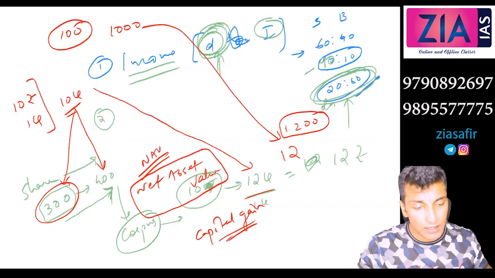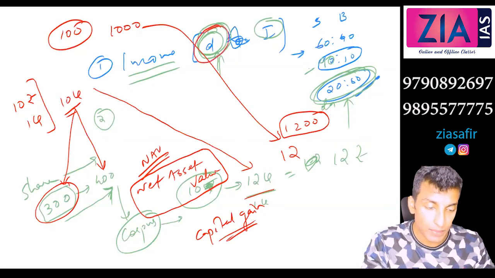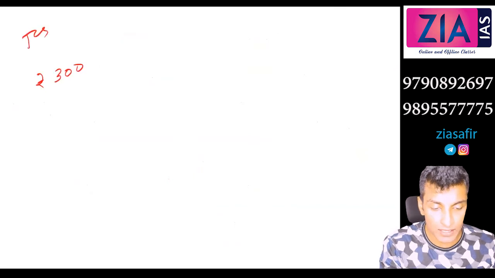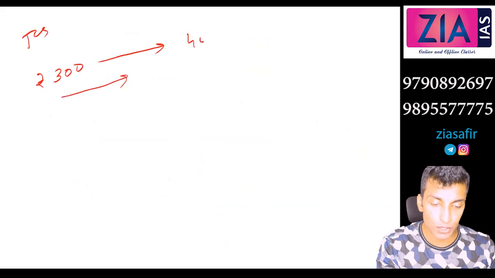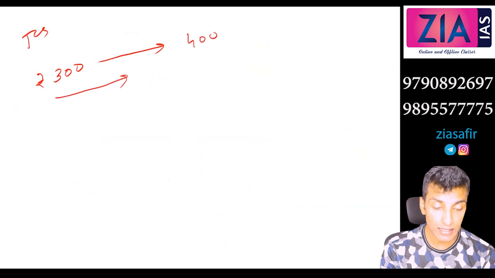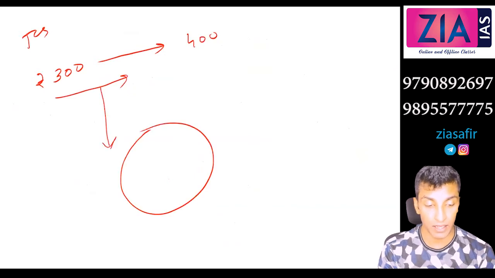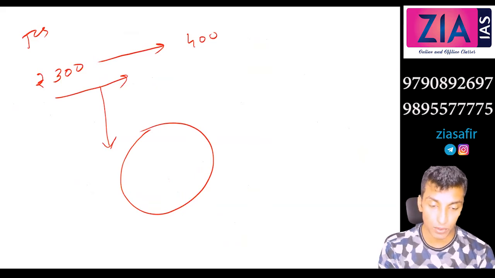Any doubt here? This unit concept which I have discussed. This part, dividend, I am expecting that you know this, right? 300 rupees is the cost of a share of TCS today. After some time, based on demand and supply, this will increase. So let's say this increases to 400. So you can sell and you can get 400. But apart from that, TCS issues dividends separately, every quarter or every year you'll get the dividend. So that is different. So here I am talking about the return from the dividend.